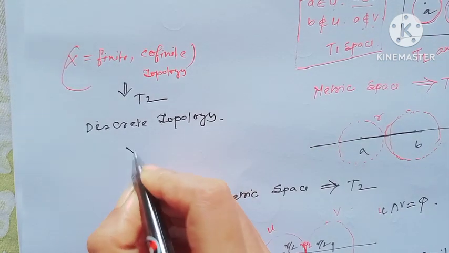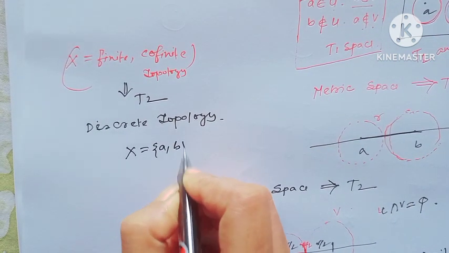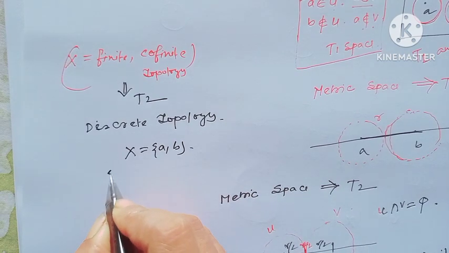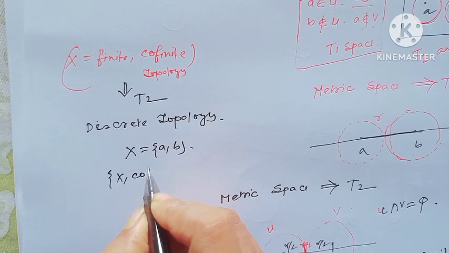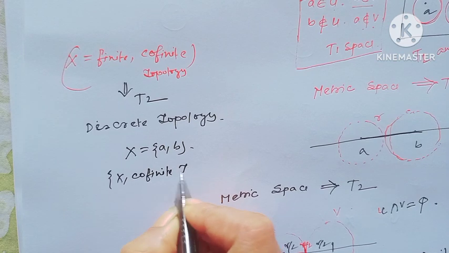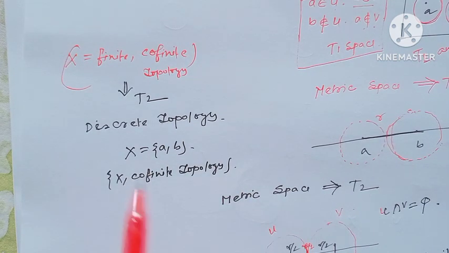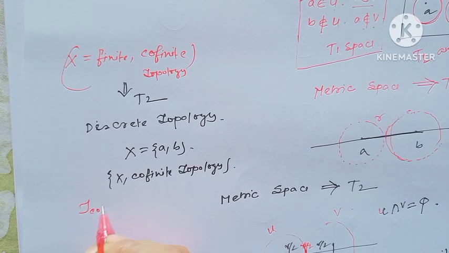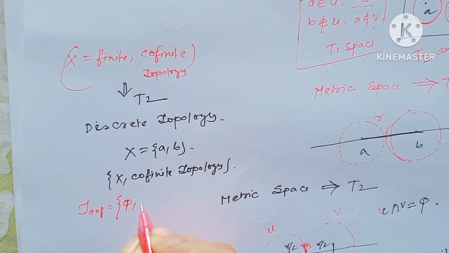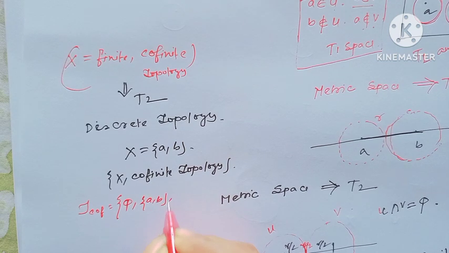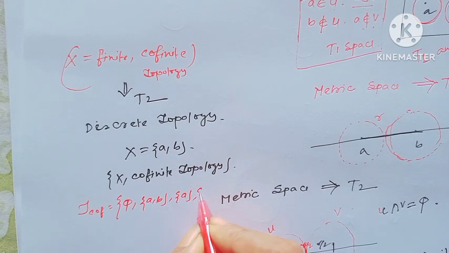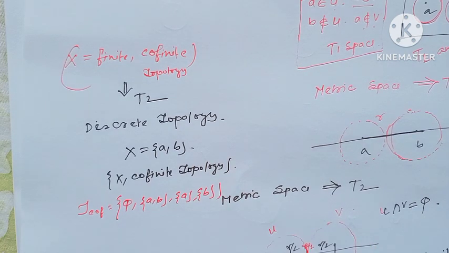As an example, consider X equal to {A, B} and consider X with cofinite topology. Then tau cofinite equals the set containing phi, X meaning {A, B}, the set containing the element A and the set containing the element B. And a few minutes ago I have seen discrete topology always implies T2.